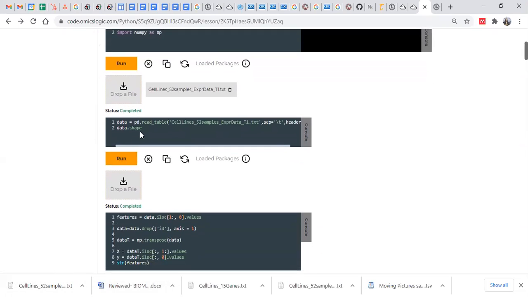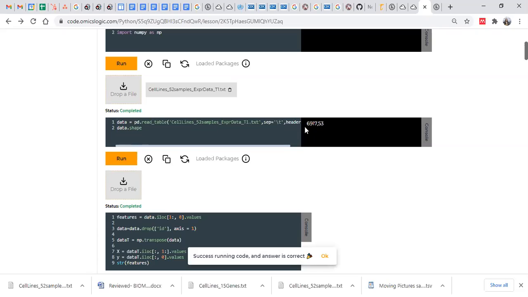Next, we are reading this file. If you remember, in R we used read.table, but here we call pandas. Then we read this file and check its dimensions with data.shape. If you remember, in R we use dim, while in Python we use data.shape. It will let you know how many rows and columns there are in your data once it gets loaded.